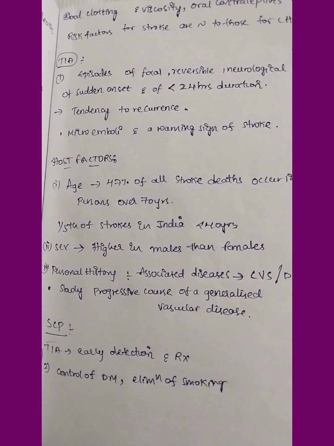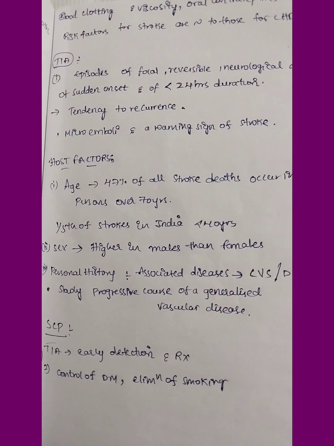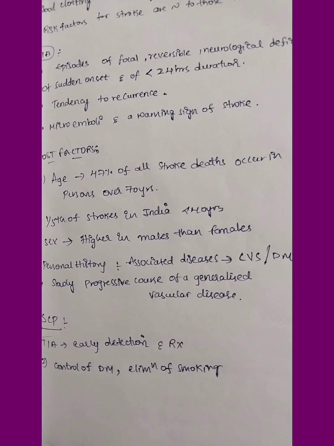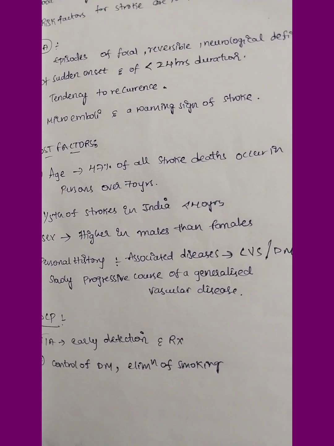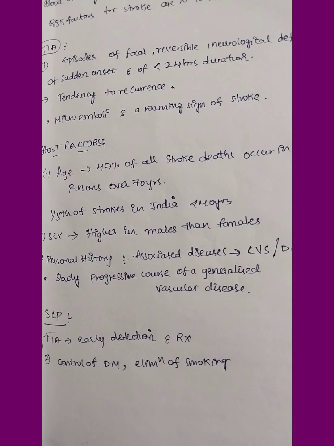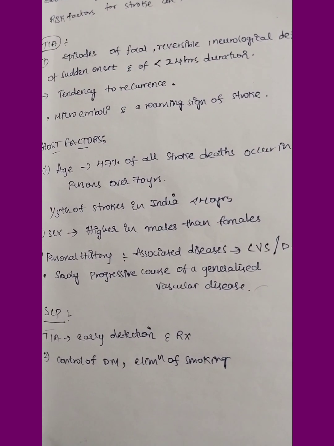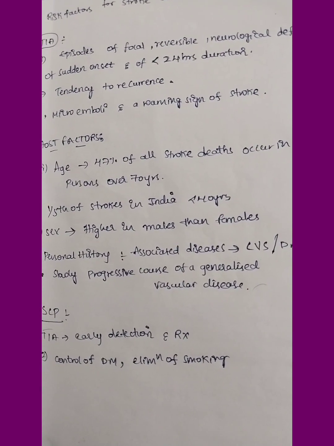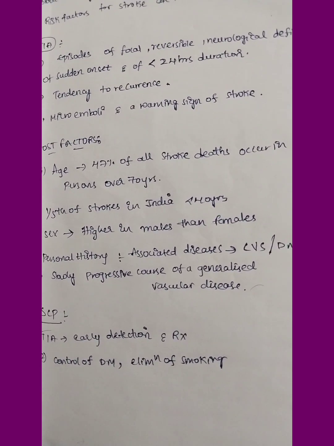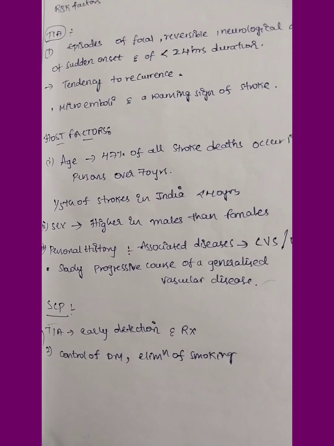Coming to transient ischemic attacks, which we have already discussed. These are also focal, but they are reversible episodes, and neurological deficit is seen. Onset we should ask, sudden in onset. Duration is very important for differentiating transient ischemic attack from stroke, less than 24 hours, and recurrence is most common because these are transient attacks. They occur due to microemboli, small thrombi which are migrating, and are a warning sign for stroke. If we don't treat properly or take necessary action, it may lead to stroke.